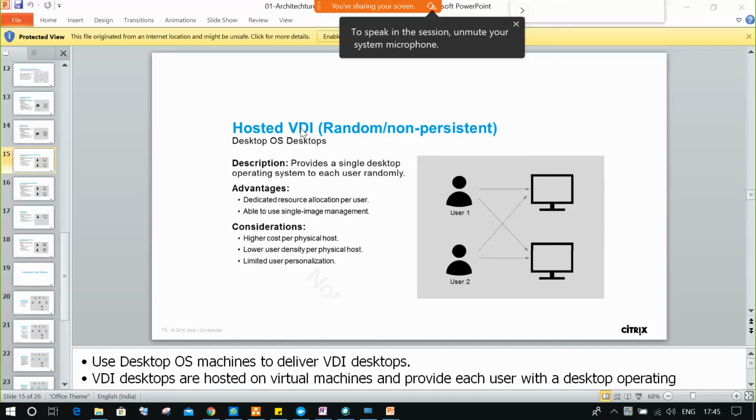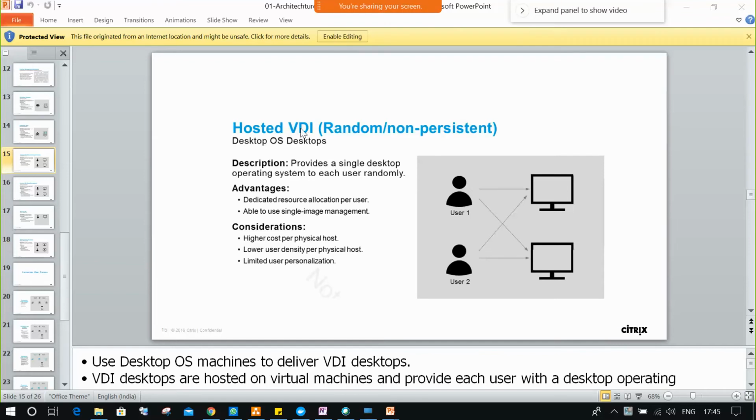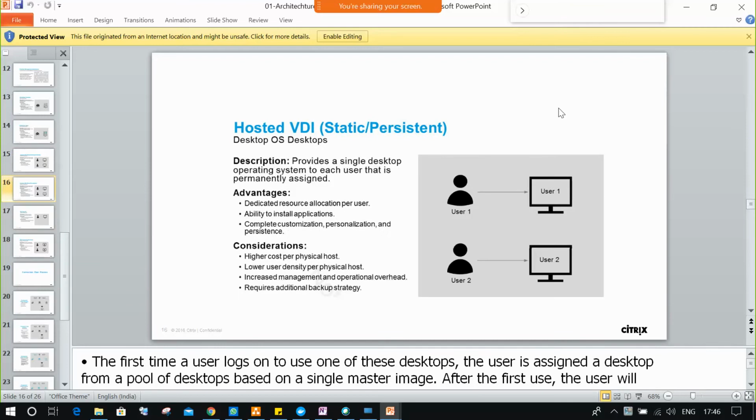So in the hosted VDI, we have two methods available. Two delivery mechanisms. One would be random. Sorry, I was speaking on mute. Actually, it is completed, and another one I sent in an email also, Judy. Can I mark it as complete?